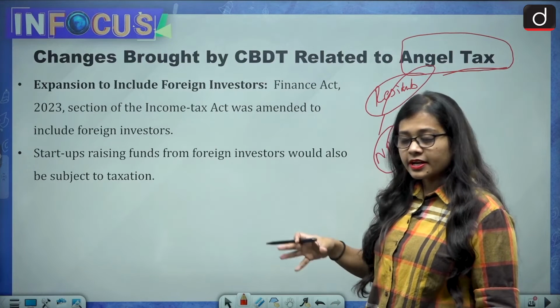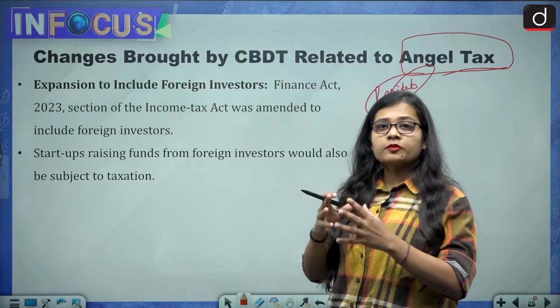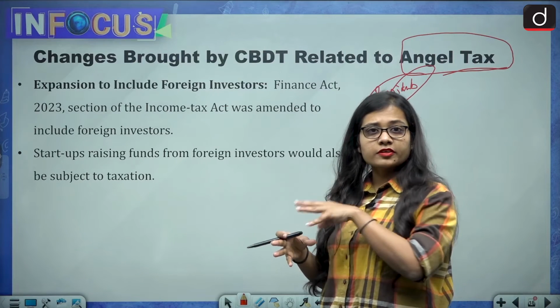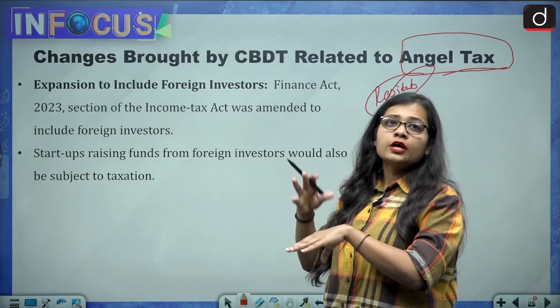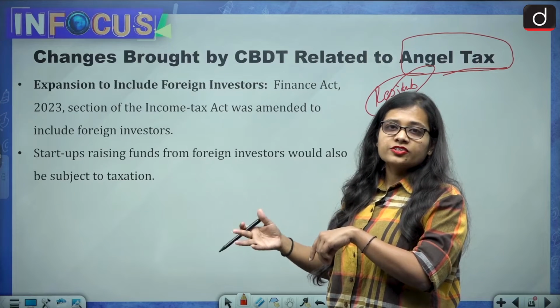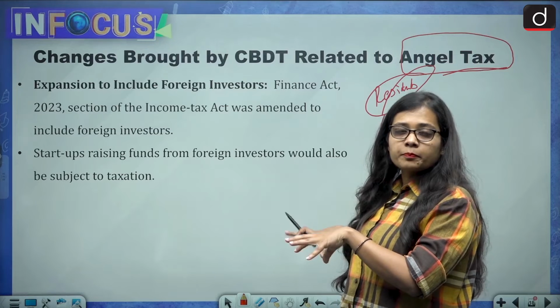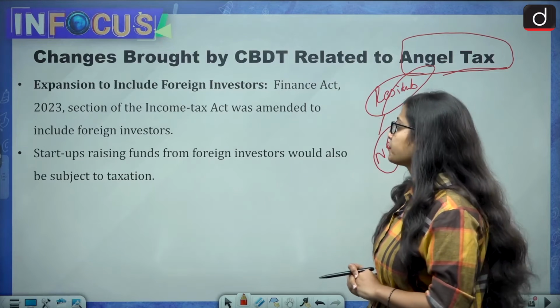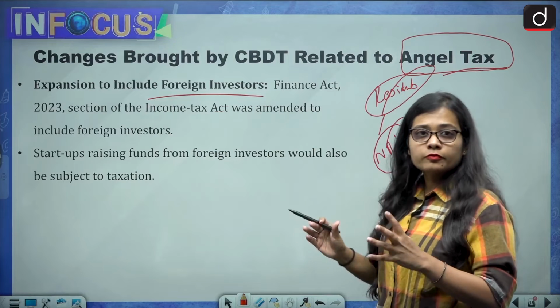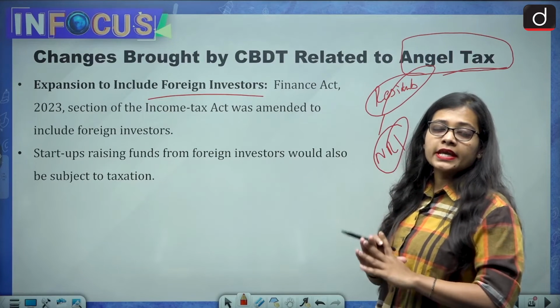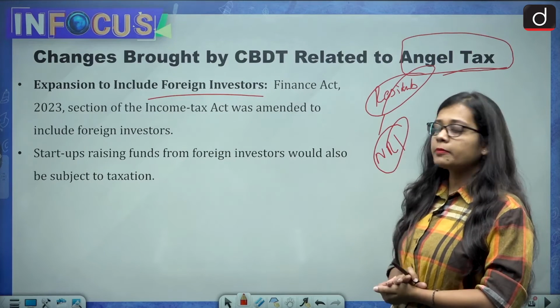For example, till now whatever money was being raised within the country was included in the angel tax, but what people were getting from outside was not included under the angel tax. So people were preferring outside money. Expansion to include foreign investors. Now whatever money from foreign sources is taken, angel tax will apply on that also.